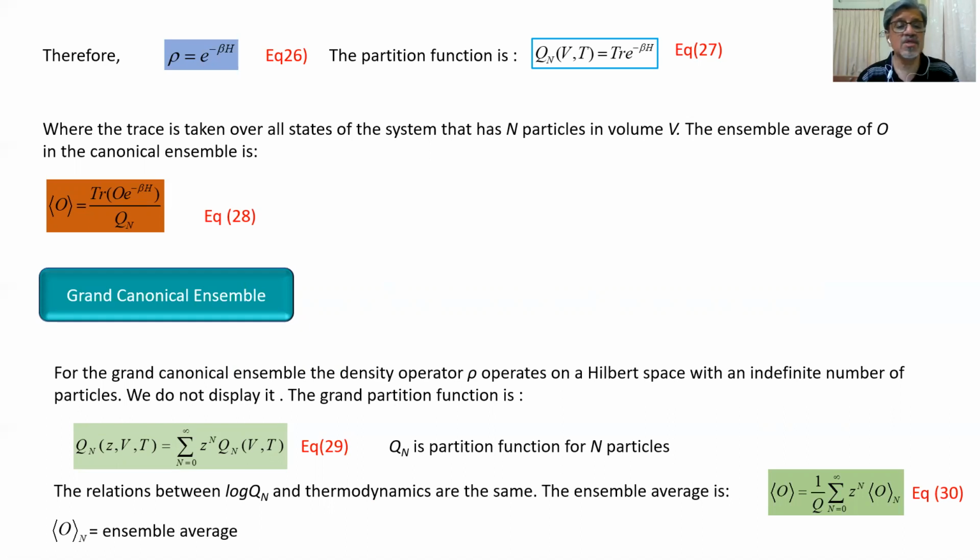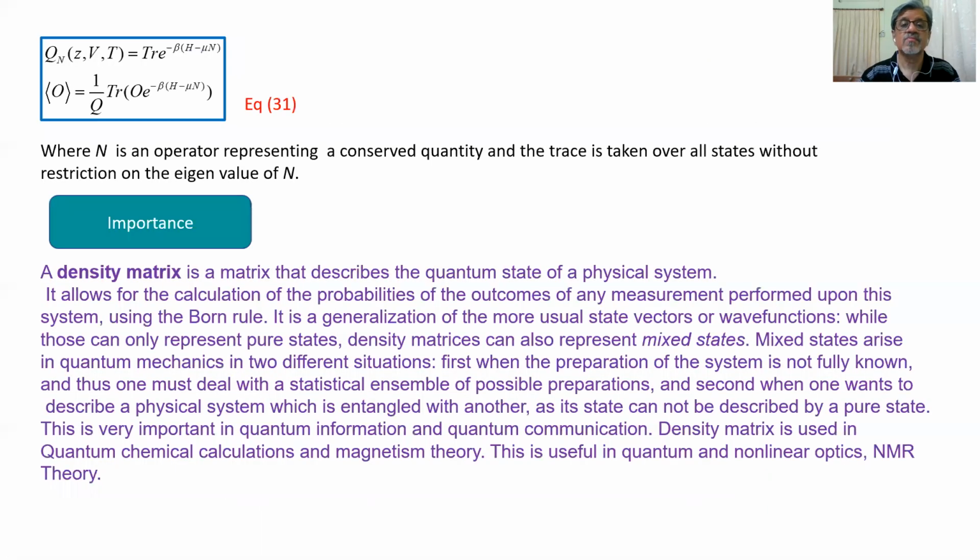The ensemble average is represented as the observable O equal to 1 upon Q, summation n from 0 to infinity, Z raised to n, observable O_n, and that is equation number 30. And here the observable O_n represents the ensemble average.